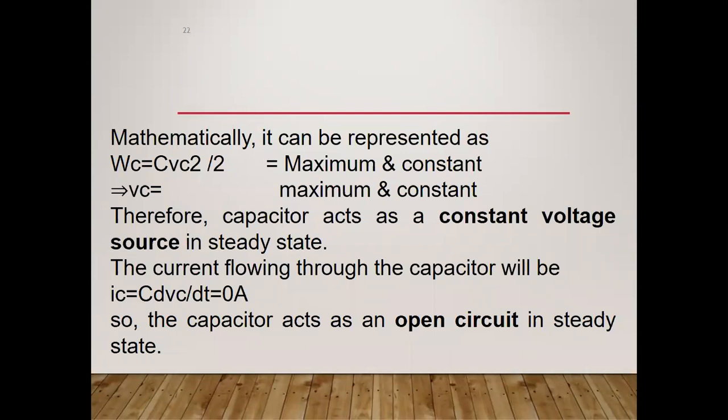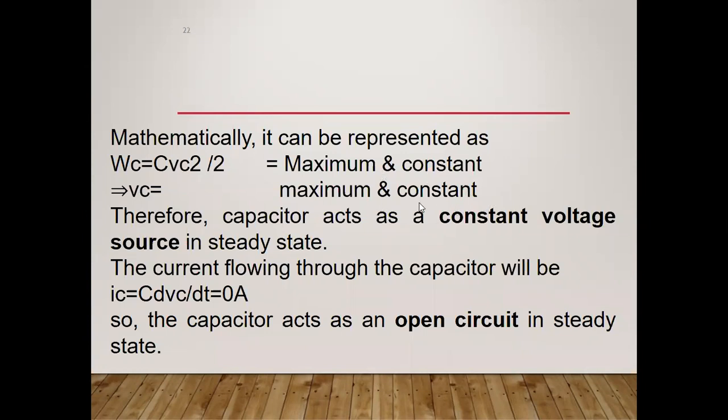In short, the energy stored by the capacitor will be the maximum as well as constant, just because of the steady state condition. VC is the voltage across the capacitor, which is the maximum. Therefore, at this particular moment, the capacitor acts as a constant voltage source. Why do we say constant voltage source?